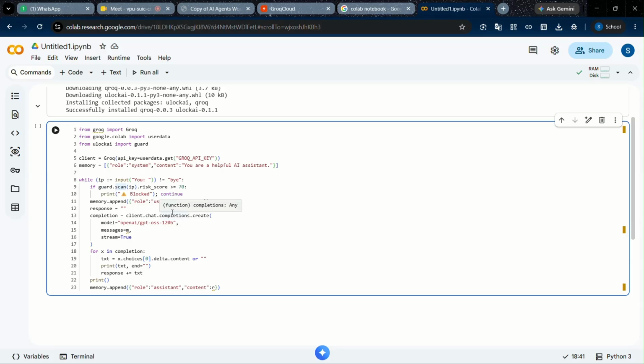If the risk score is greater than 70, the input may be a malicious prompt or prompt injection, so we should block the user's input. Else, we can continue to the memory append. In memory we append the user's input in this line.